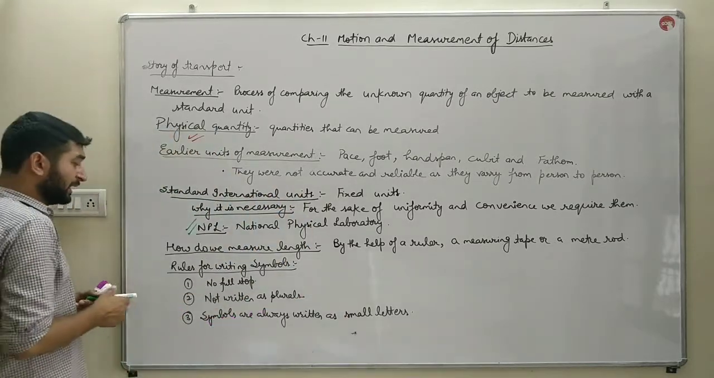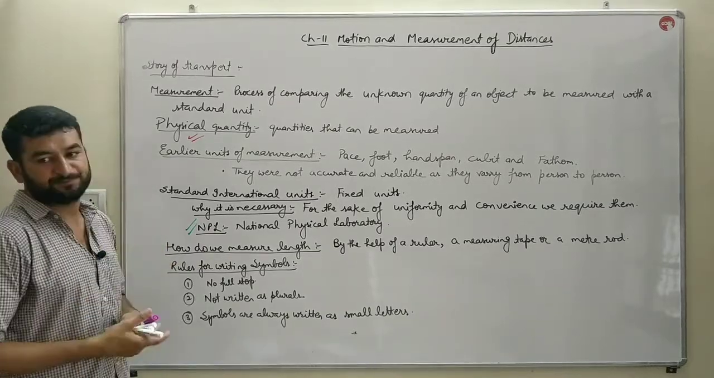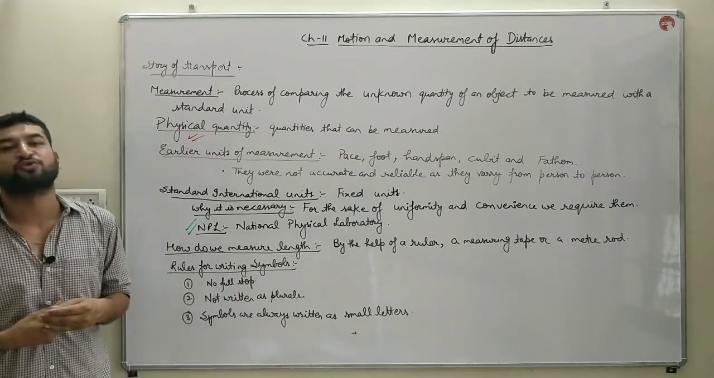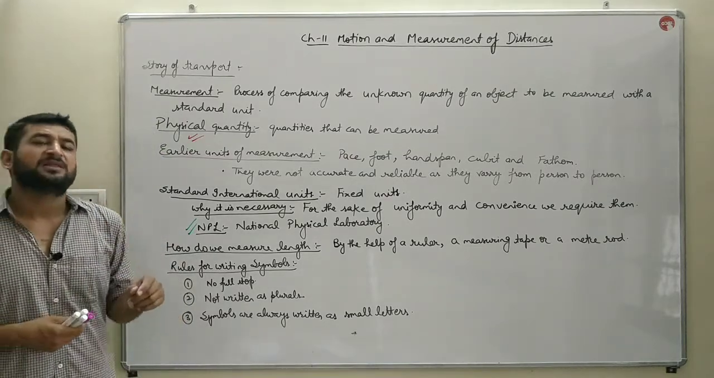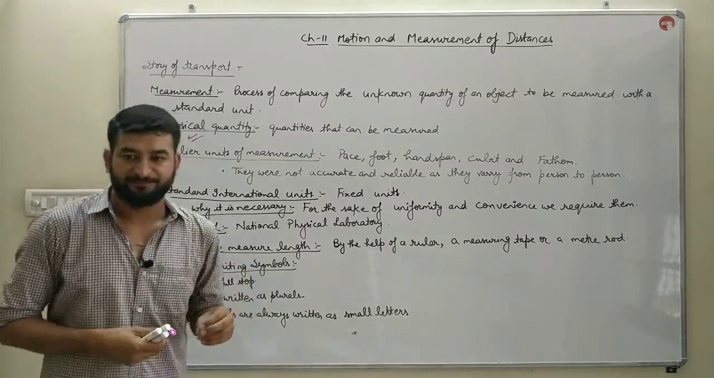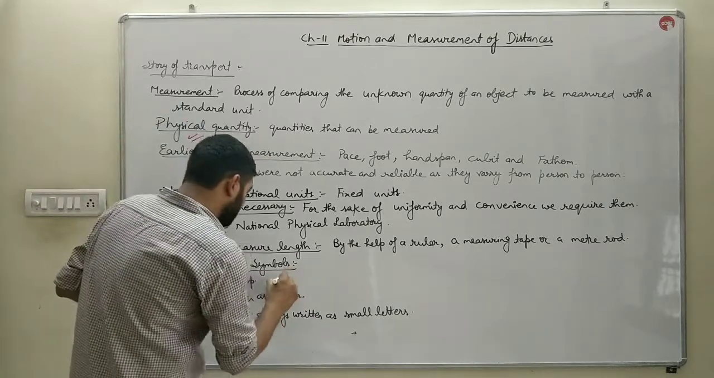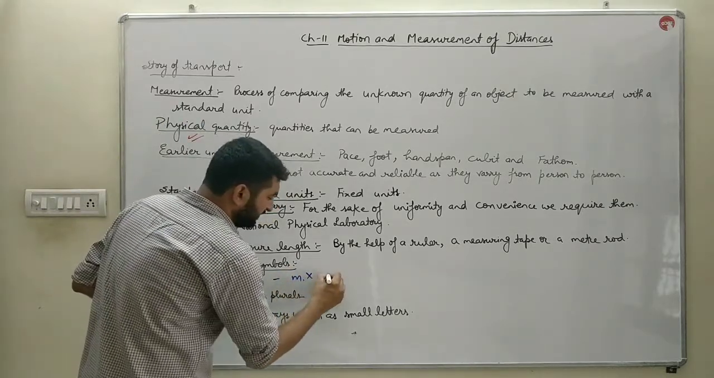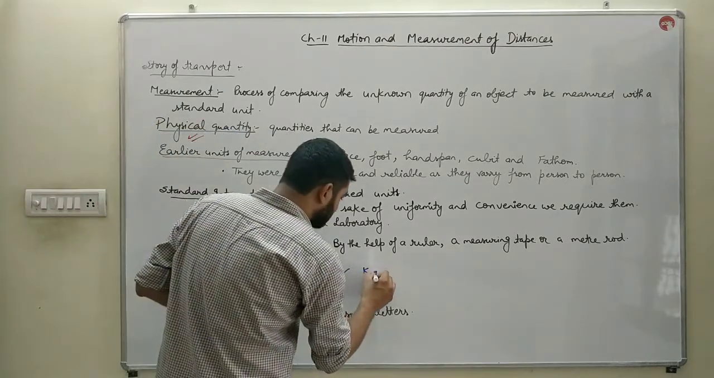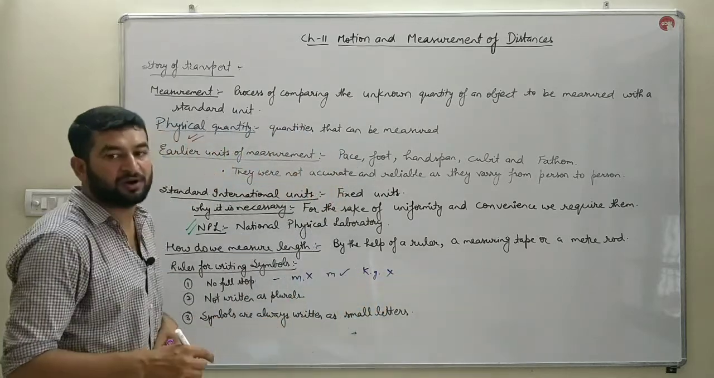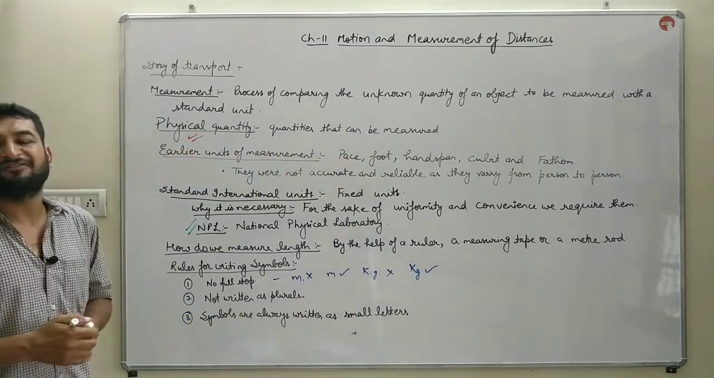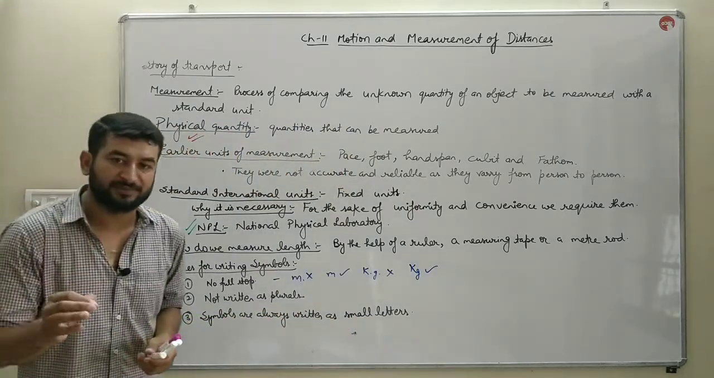Next, rules for writing the symbols. The units which we write in the form of symbols have to follow certain rules. The first one is, the symbol will never be followed by a full stop. For example, meter is not written like this. Meter is written like this, without a full stop. Kilogram is never written as K dot G dot. It is written as kg.